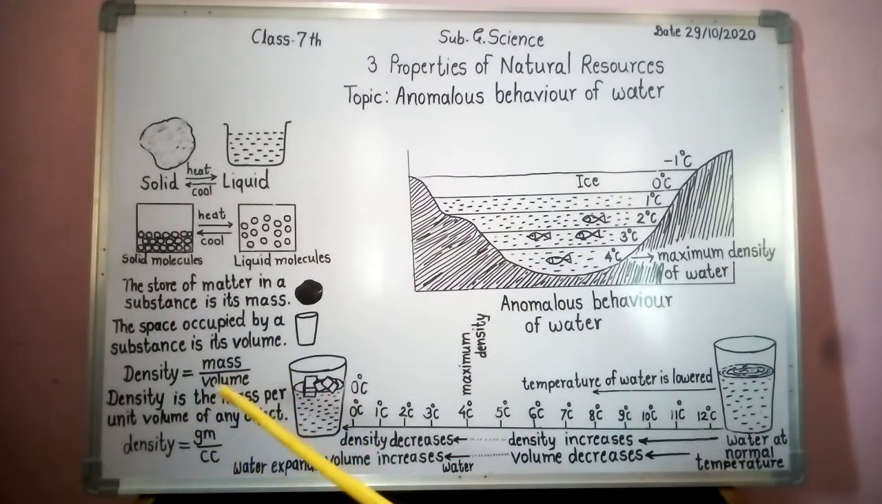And what is density? Density is mass per unit volume of any object. And what is the unit for density? Gram per cubic centimeter. Gram per cubic centimeter is the unit of density.